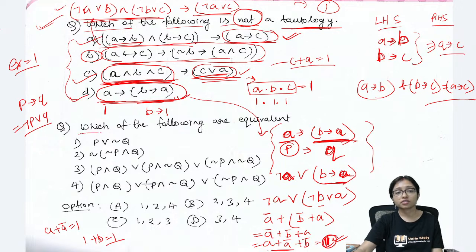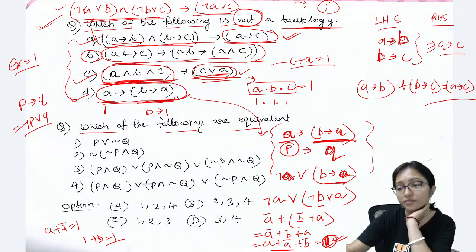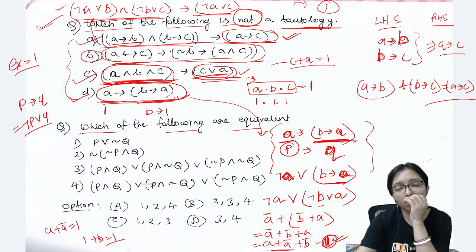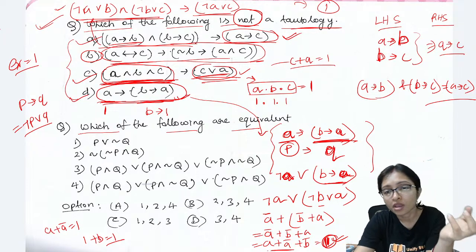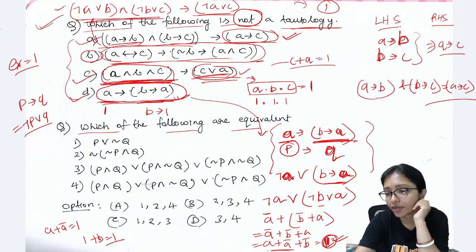Here do this. Which of the following are equivalent? What will be the answer? Is this clear? The approaches are clear. Logically you can think how, and by expression how you can think.